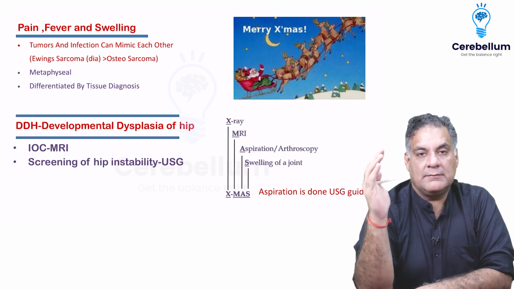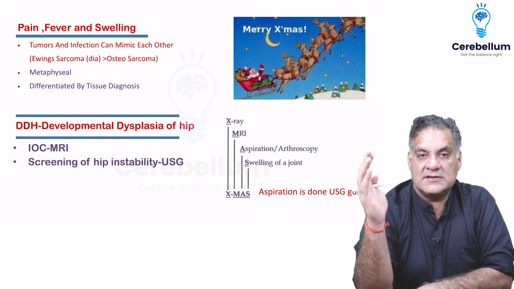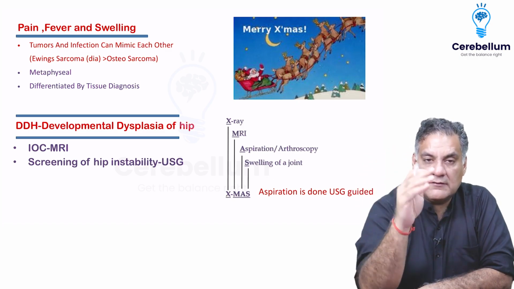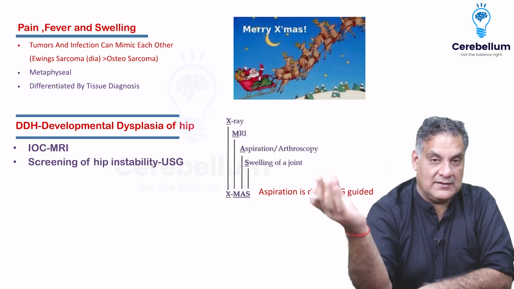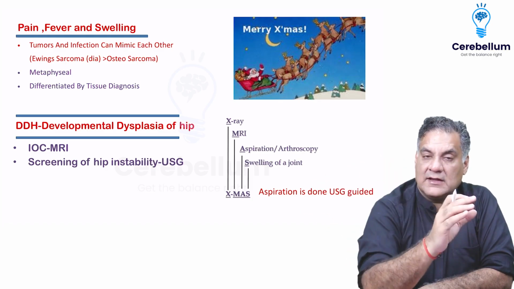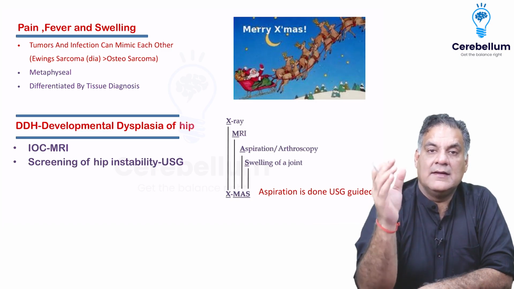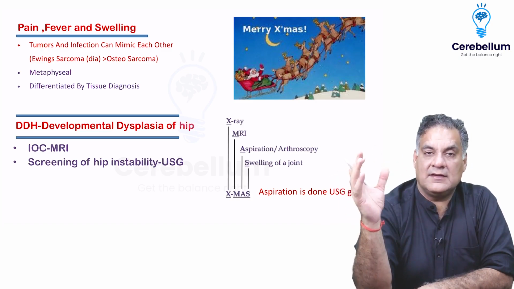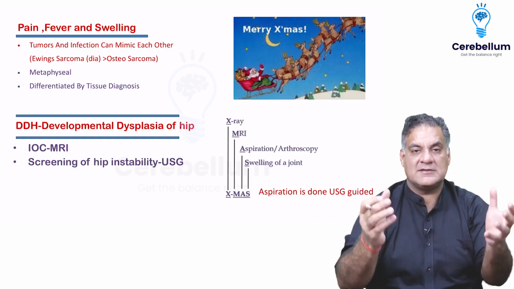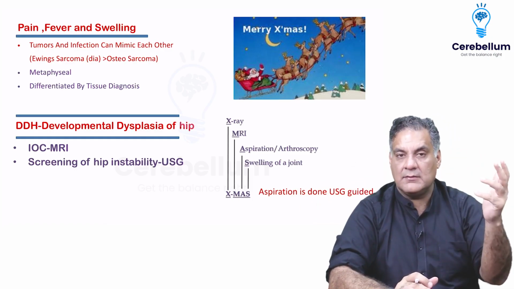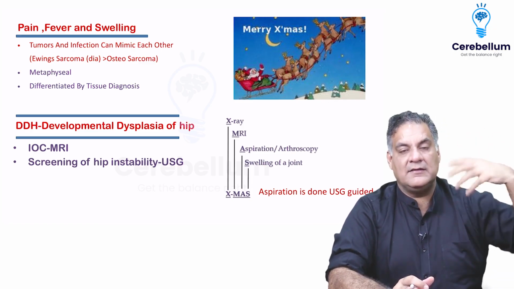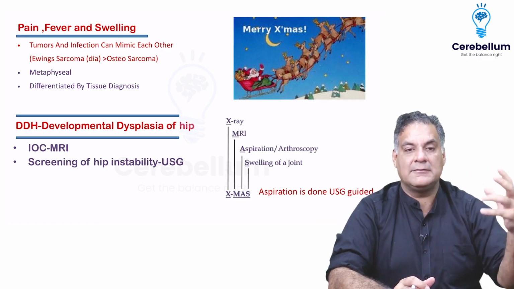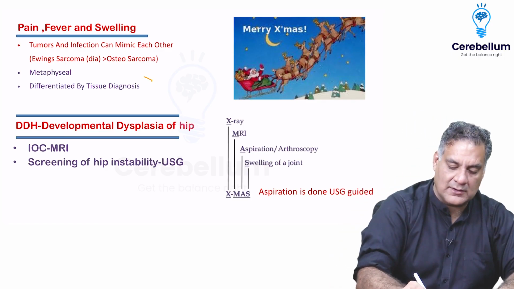All right. Second point is, if you want to differentiate infections and tumor, you take a tissue, divide it into two parts. One part goes for histopath, tumor will be seen if it is there. One part goes for the culture, infection organism will grow if it is there. Which is the most important organism in orthopedics, my friends? We'll do it in the next part. But yes, for you to remember, Staphylococcus aureus is the king of orthopedics. And in investigations, the king is the biopsy or the tissue diagnosis, which is important.